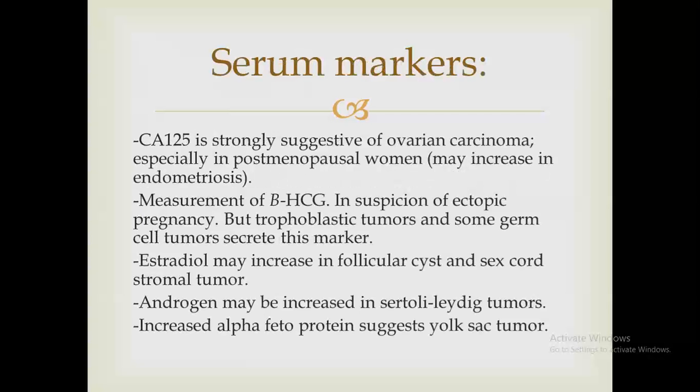Other investigations include chest X-ray, abdominal X-ray, barium enema, in addition to other investigations such as full blood count and film. Tumor markers are very important, as we will see in the next lecture, which include CA125, beta-HCG, estradiol, androgen, alpha-fetoprotein, and serum inhibin.